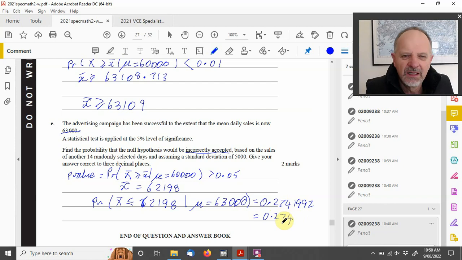All right, so for the null to be incorrectly accepted, the mean would have to be less than this. So that's why we've worked with the 60,000. The mean would have to be less than that. And so what's the probability of the mean being less than that, given the actual mean? And there it is there.